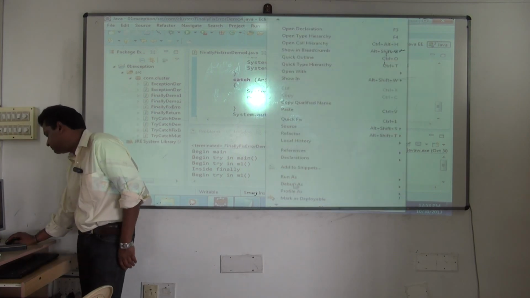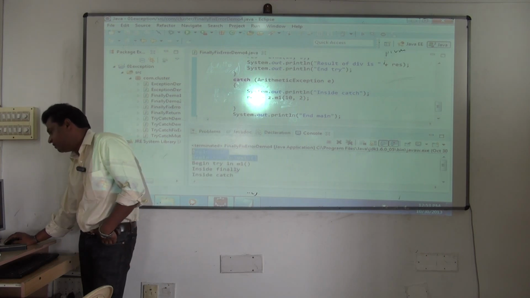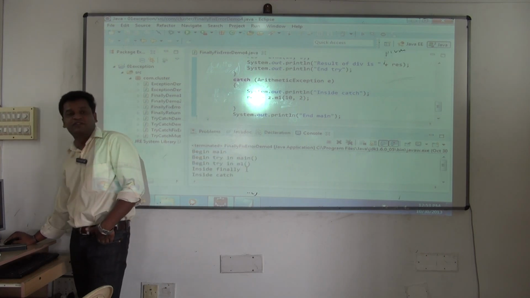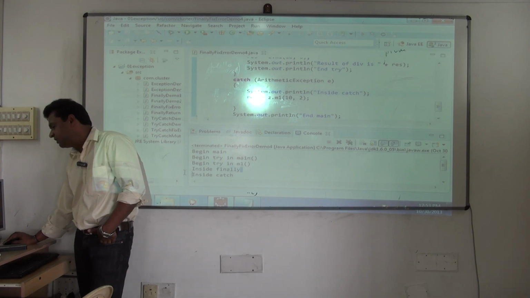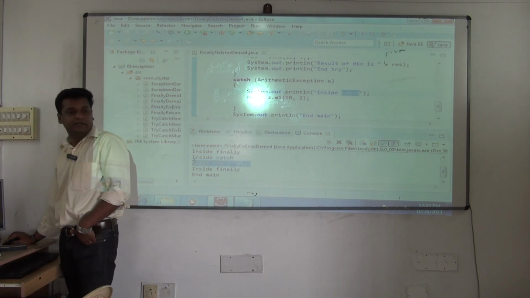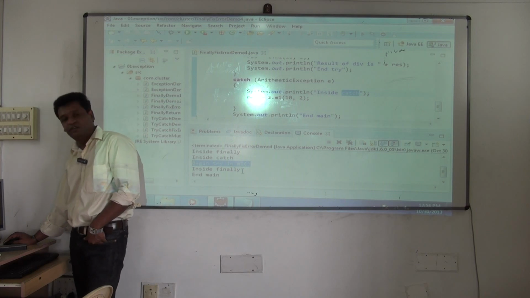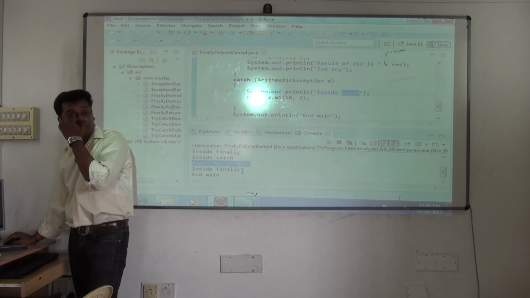Okay, now see the output. Begin main, begin try in main, begin try in M1. But M1 fails to execute, exception occurred. So finally will execute. Then it is coming to what? Catch. Catch is where? In main. But again it will call what? M1. Since it's calling M1, what will happen? Again M1 gets executed, and this time the value will return successfully.